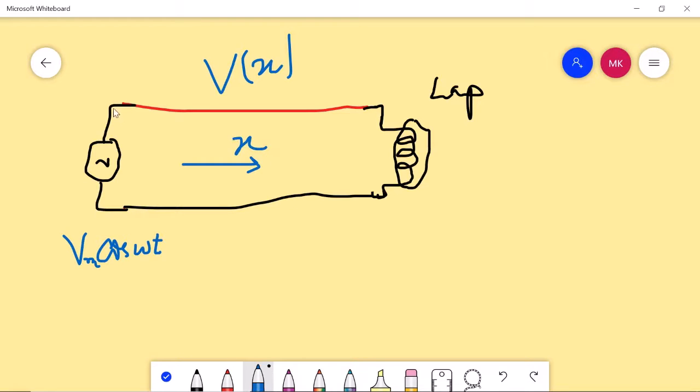So when you move from here to here, with the low frequency, what we have seen for 50 hertz, when you use circuits at 50 hertz, whatever voltage we are applying, you have the same voltage. Though it varies with time, the same voltage will be there, but it is not a function of space. It is only a function of time.